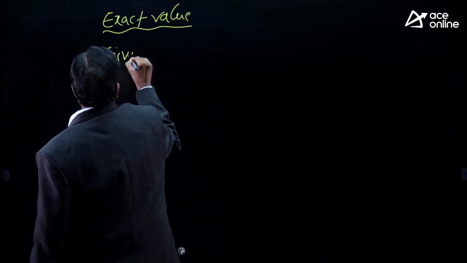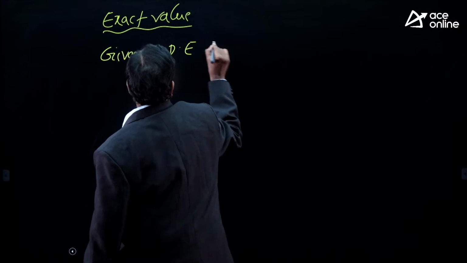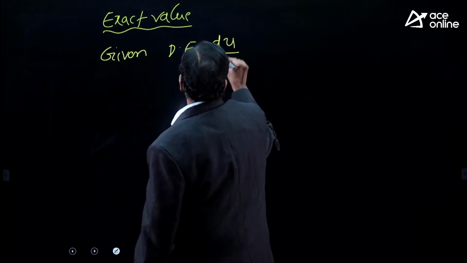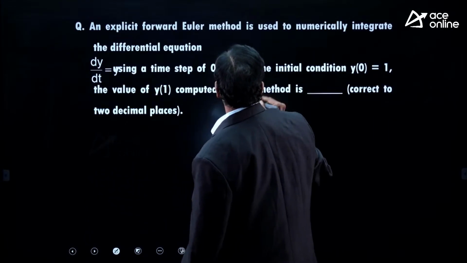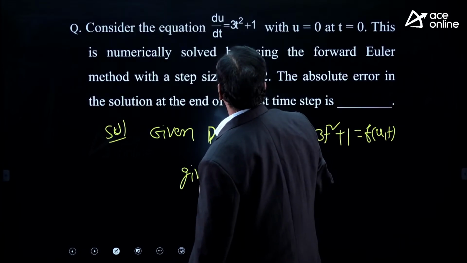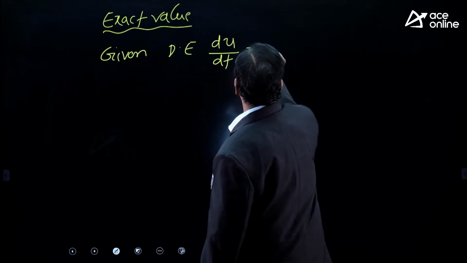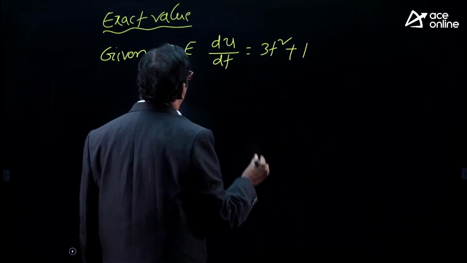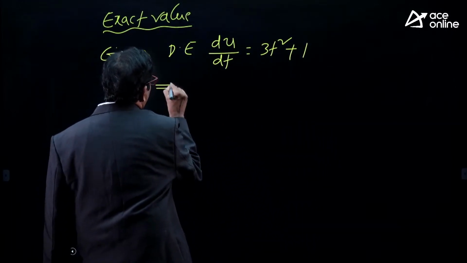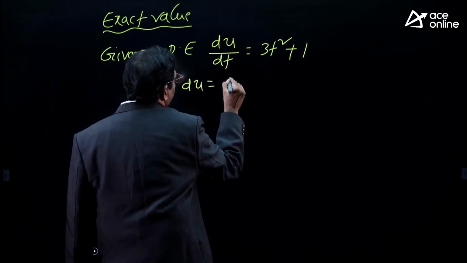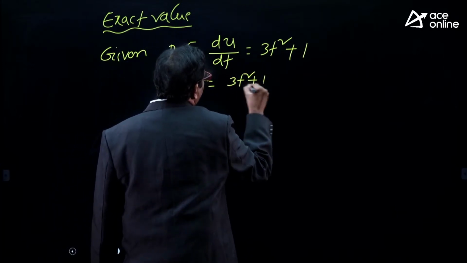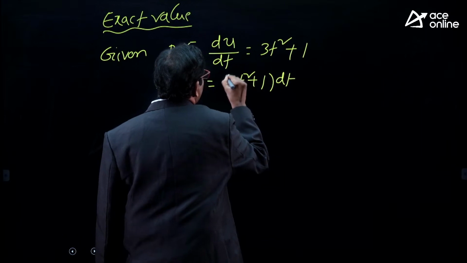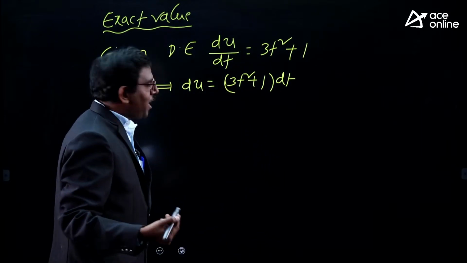What is the given differential equation? du by dt is equal to 3t square plus 1. Integrate, because u is required here. That implies du is equal to 3t square plus 1 dt. It is in variable separable form.